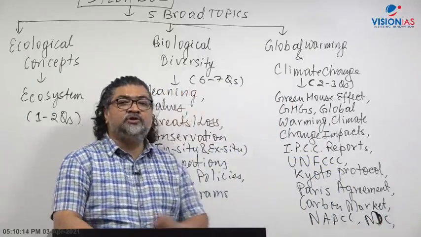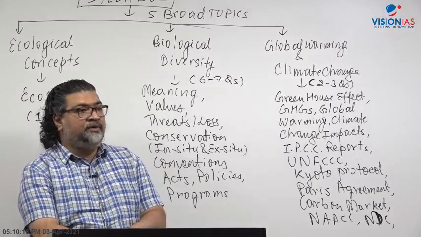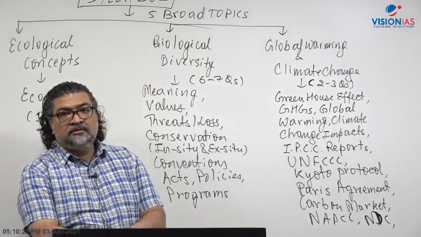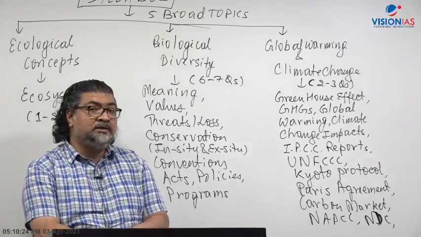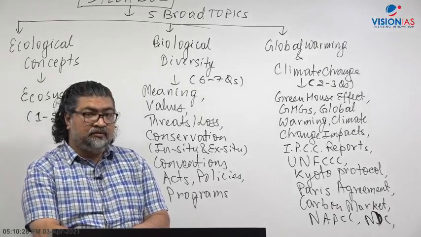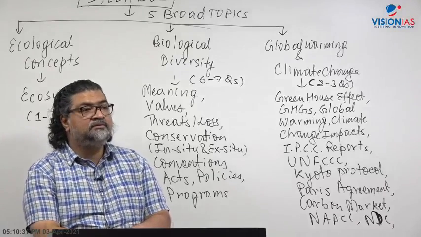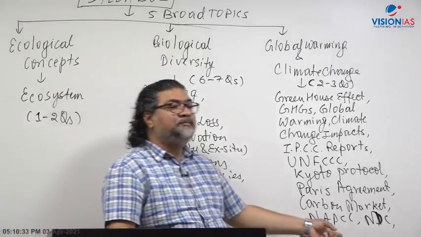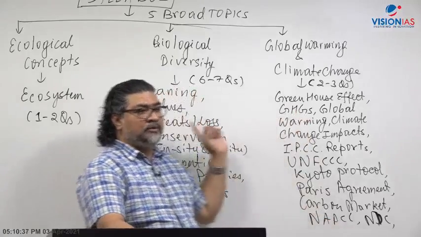Like 40% cumulative power generation coming from non-fossil fuel, solar, wind and all. Growing the forest to capture 2.5 billion tons to 3 billion tons of carbon with the help of forestry. Clean technology development. So we have a commitment under the Paris Agreement, what is called NDCs. I'm just giving you the overview again.